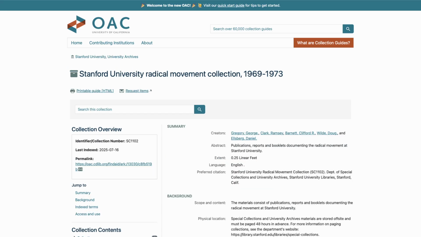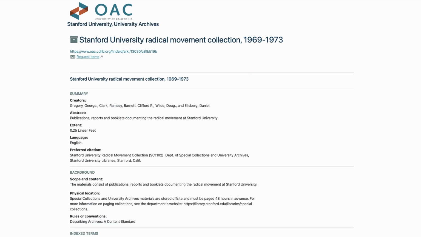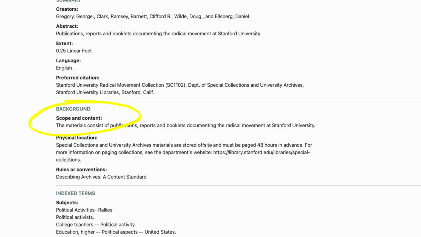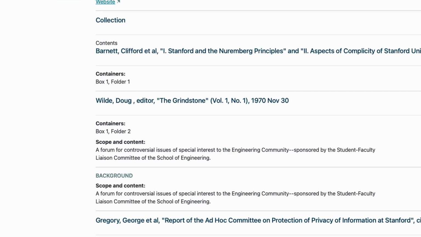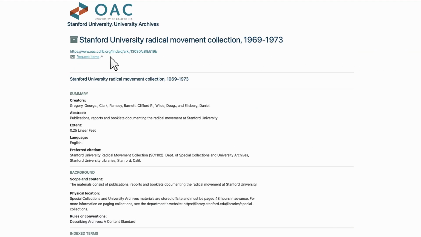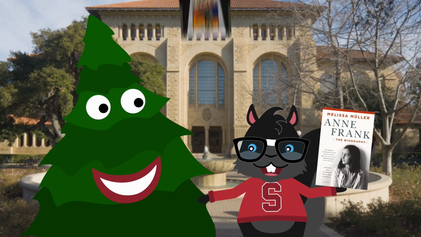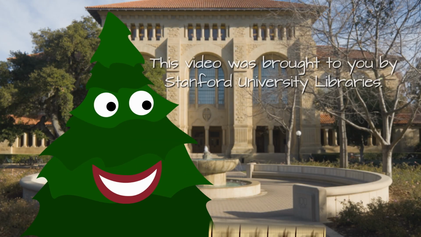For print material, Nerd Squirrel will need to use the finding aid to identify relevant collections and to locate the specific box and folder numbers in order to request them. There is a PDF and HTML link to the finding aid for each collection. Finding aids include a collection title and a scope and content summary that explains what material is available. The most important parts of the finding aid are the box and the folder numbers. Nerd Squirrel will need these specific details when requesting materials from Stanford's special collection. Nerd Squirrel must request the items by using the Request button from the finding aid. Nerd Squirrel is taking advantage of all the amazing primary sources that Stanford's special collection has to offer.